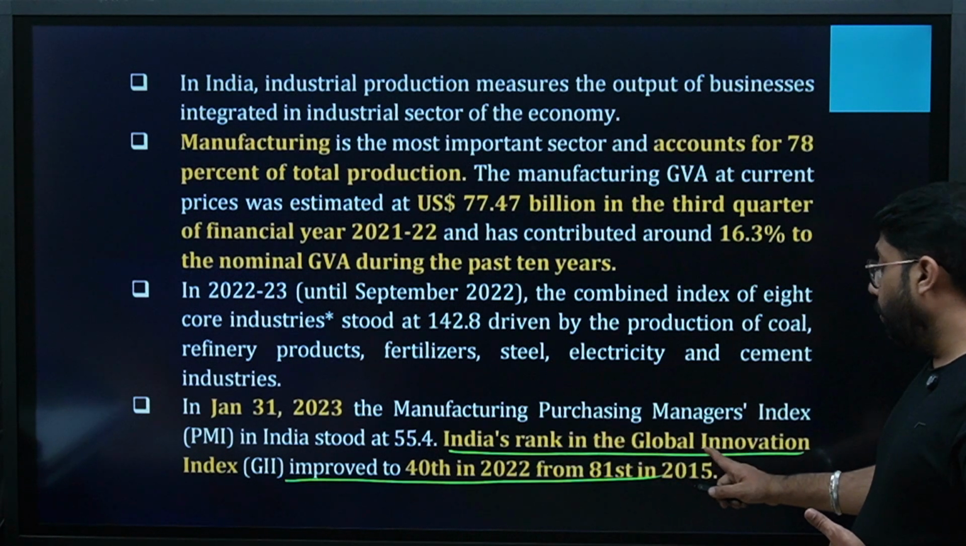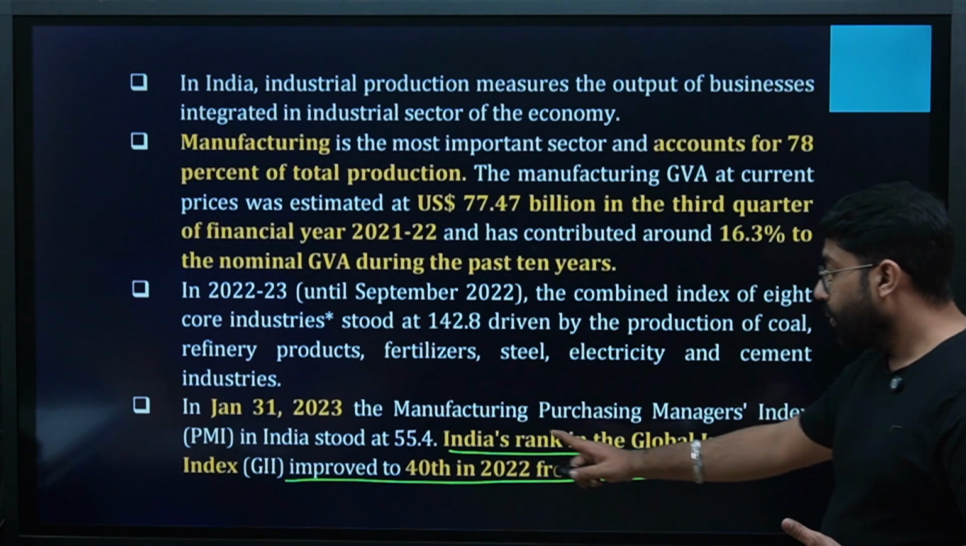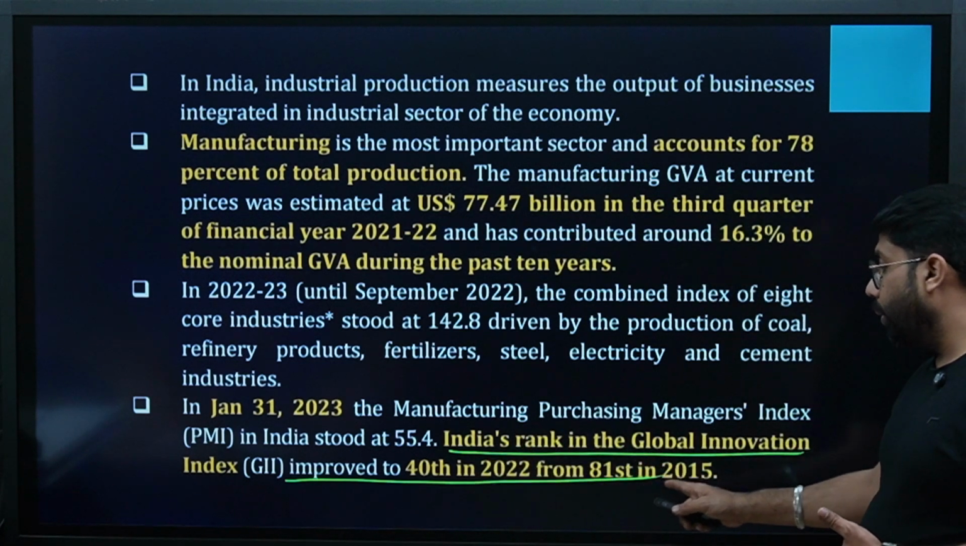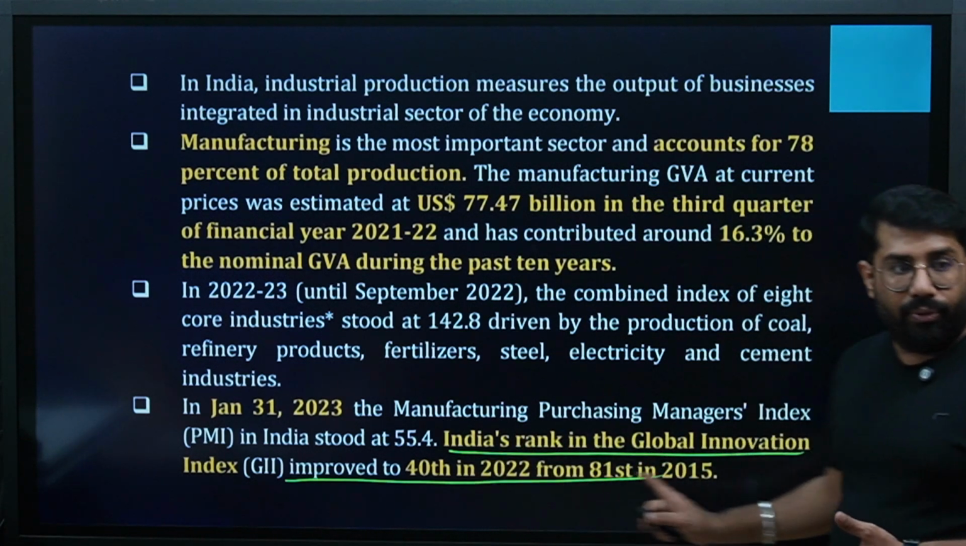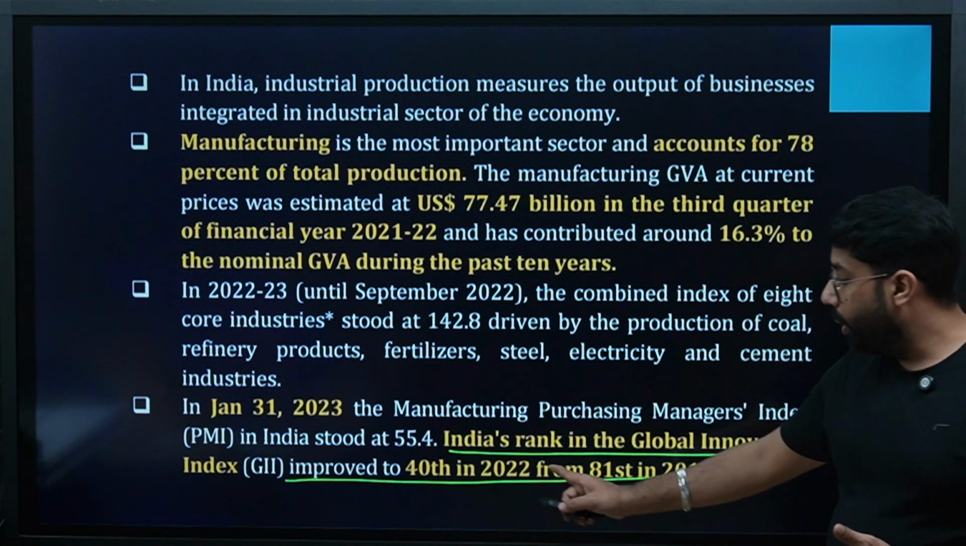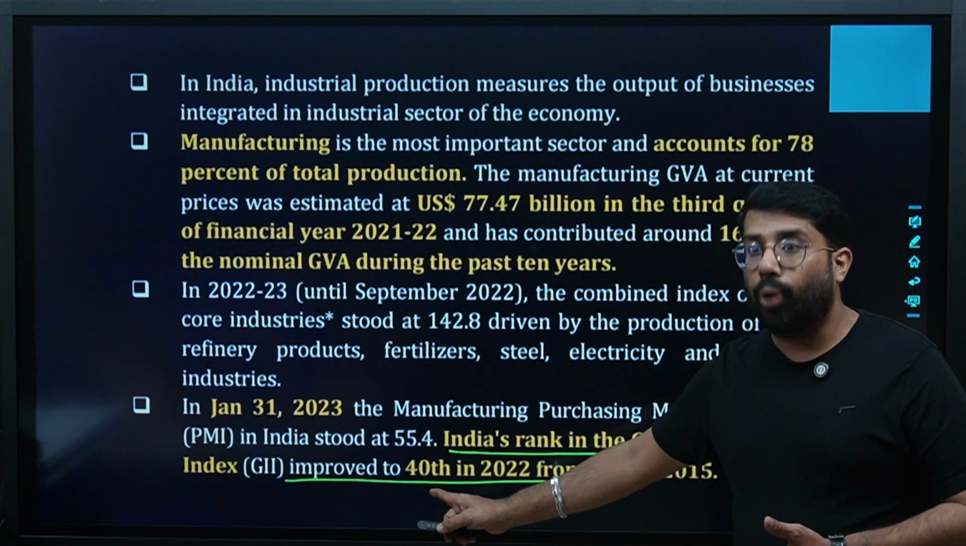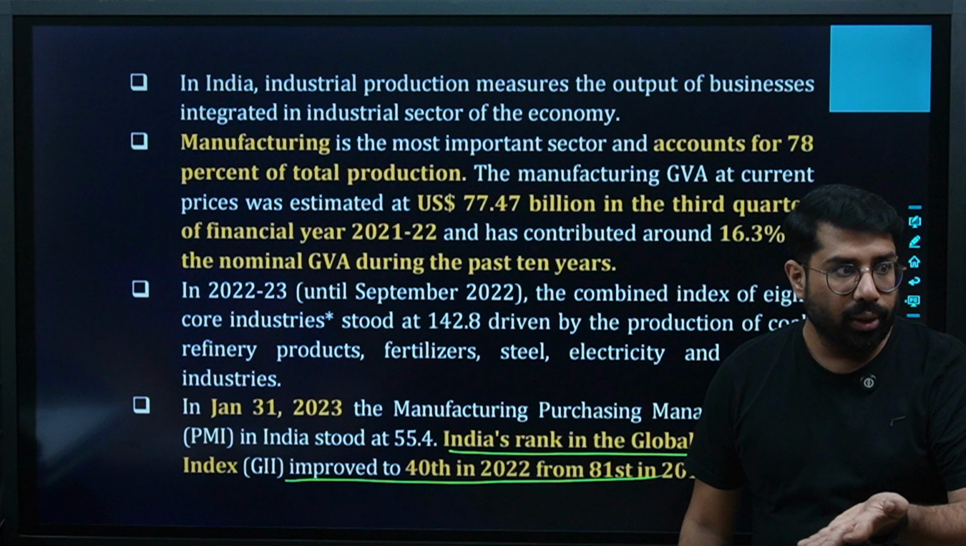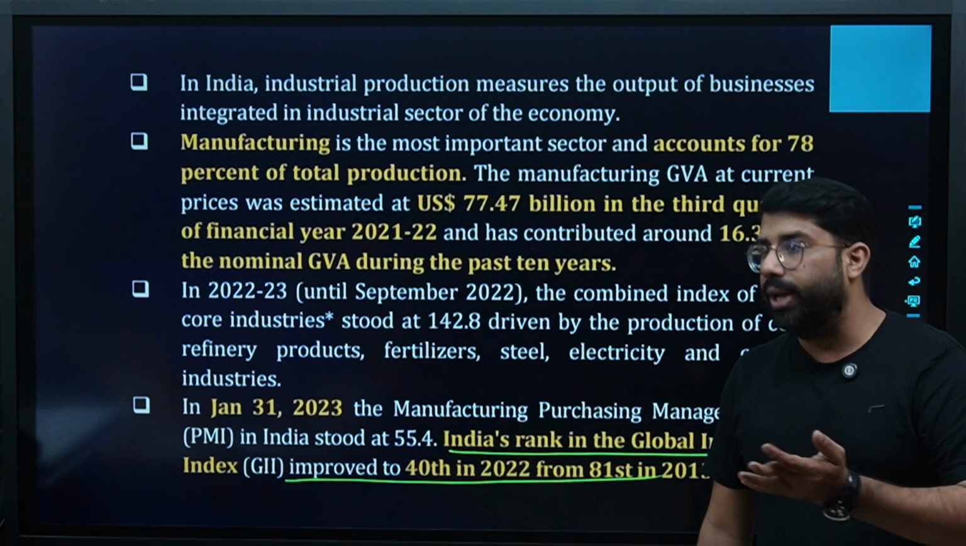India's rank in the Global Innovation Index improved from 81st in 2015 to 40th in 2022. In 2015, it was 81st rank, and in 2022, the rank came to 40th. A 41-rank jump. It's a very, very good jump.